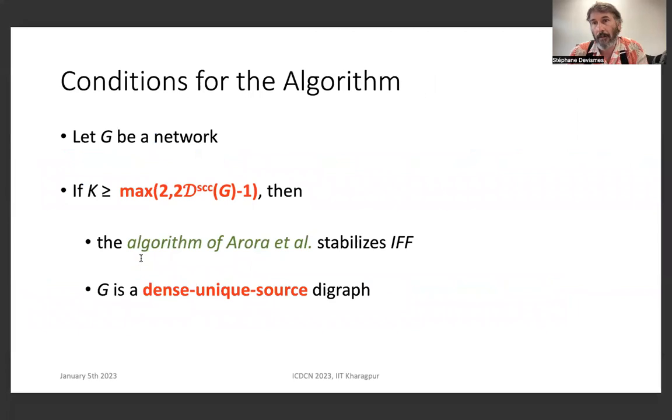Unfortunately, this general condition is not sufficient for our algorithm. So we find a very tight condition, which is the following. If k is greater than or equal to this value, and I will explain this value in the next slide, then the algorithm of Aurora and others stabilizes if and only if the network is a particular kind of unique source digraph, which we call dense unique source digraph.